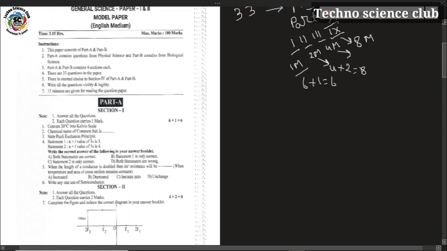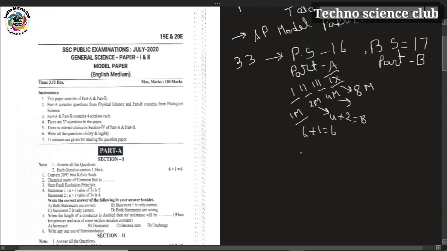In section 3, 4 marks questions, a total of 4 questions will be given. 4 into 4 is equal to 16 marks. And in section 4, 8 marks questions, a total of 2 questions are given with internal choice. 2 into 8 is equal to 16.